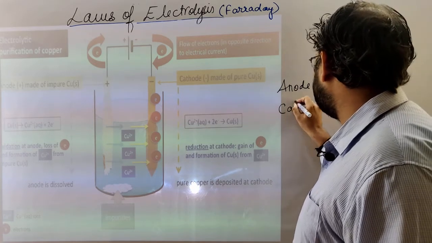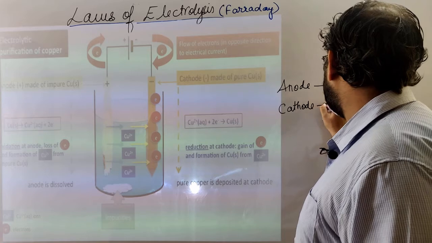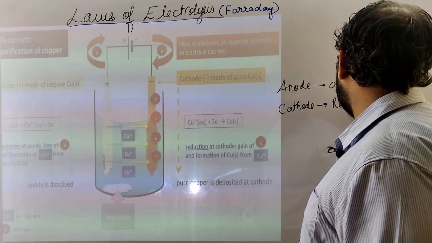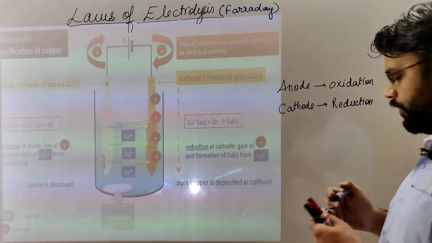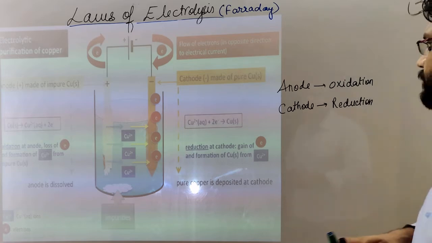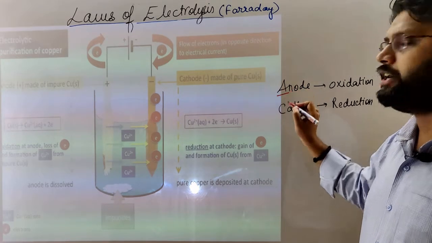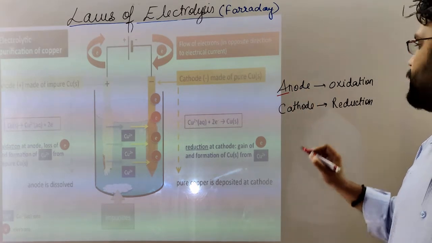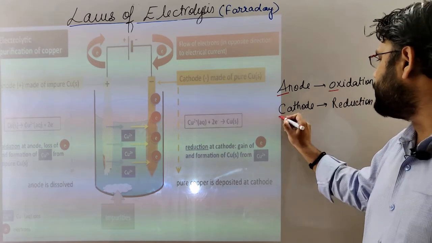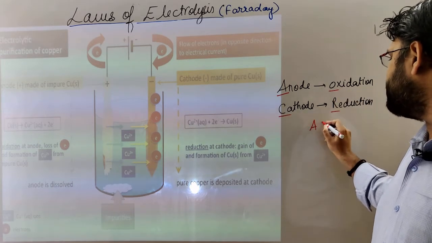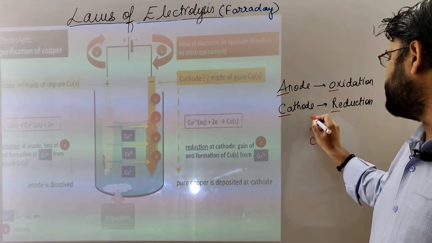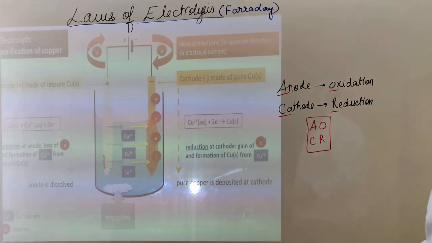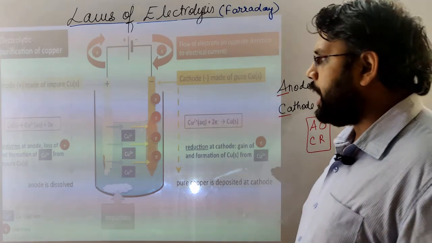And at cathode reduction occurs. Reduction. How can we remember if it's confusing? Well, conceptually you can understand and it will never be a miscommunication regarding this concept, but AO or CR, a simple trick, AO or CR, for remembering that oxidation occurs at anode and reduction occurs at cathode. So let's see what happens.